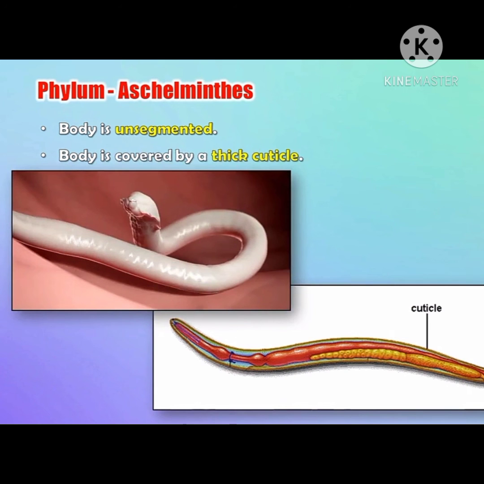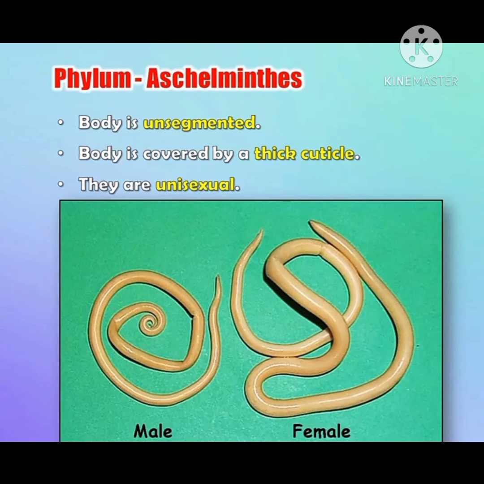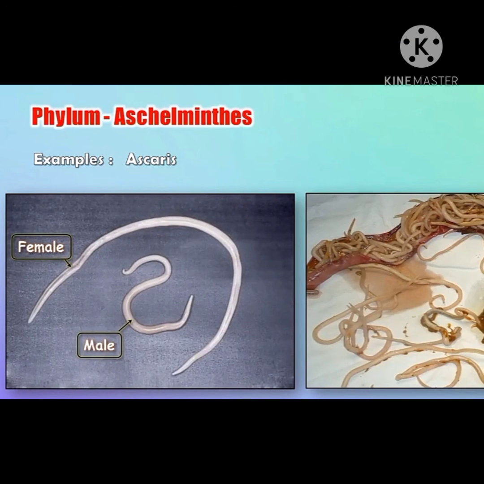If Aschelminthes is present in the intestine, the digestive juice cannot digest the outer layer of the worm, as it is a tough layer, so it is called thick cuticle. Cuticle means skin. They are unisexual, means male and female are different. Example, Ascaris. Ascaris causes infection in the intestine by contaminated food.